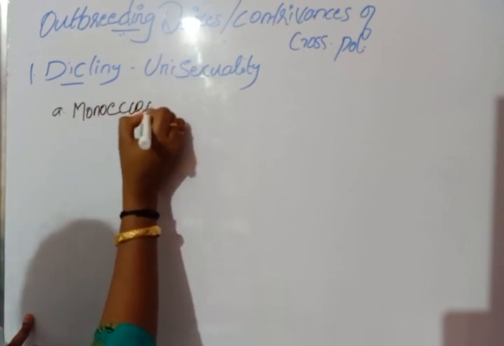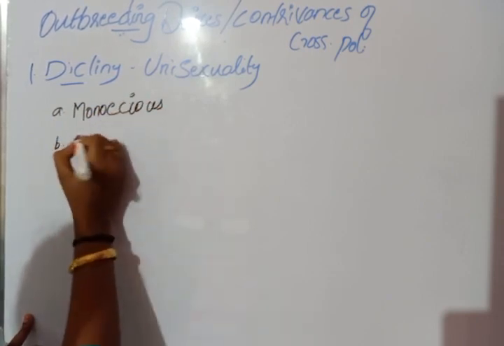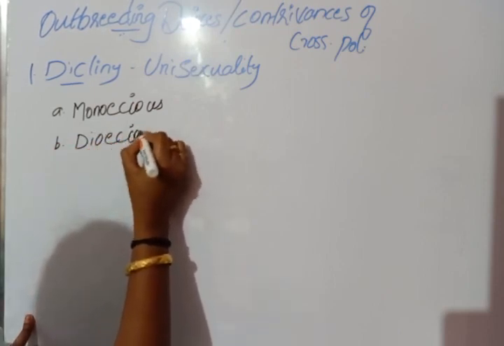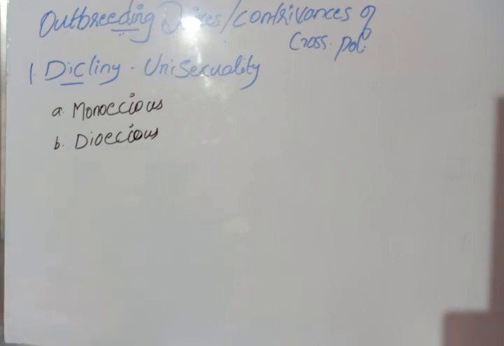Monoecious or dioecious. Come to monoecious. The male and female flowers are on the same plant, that is called monoecious. Example, coconut, bitter gourd.